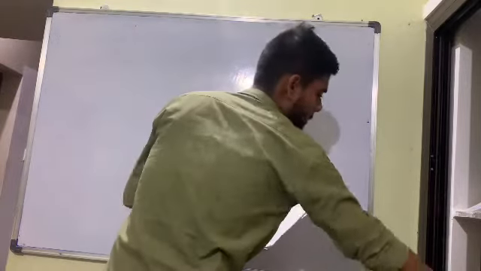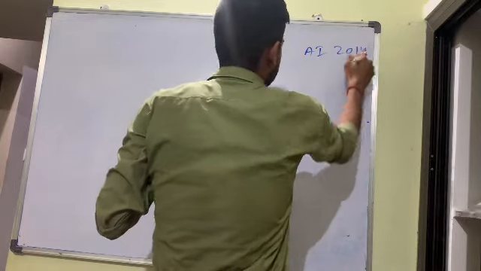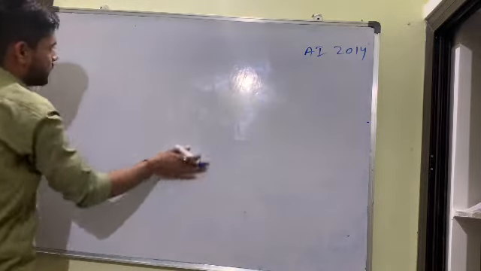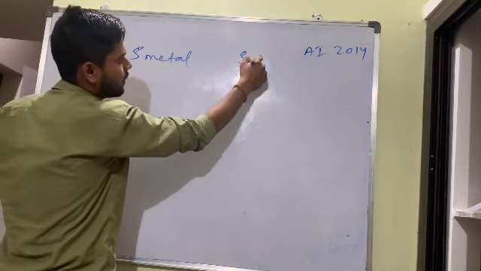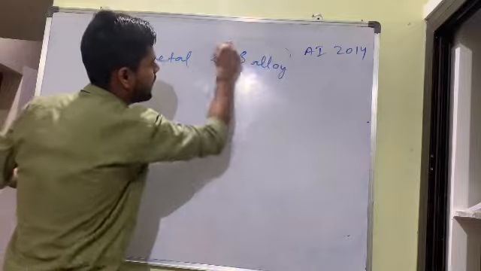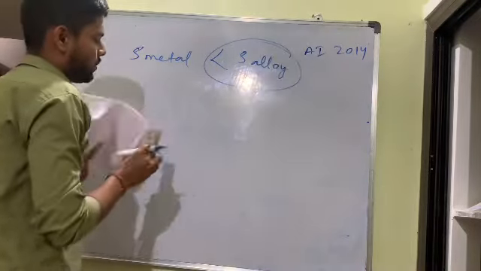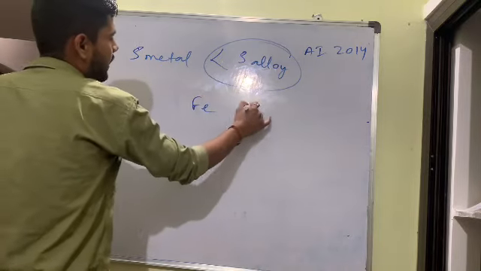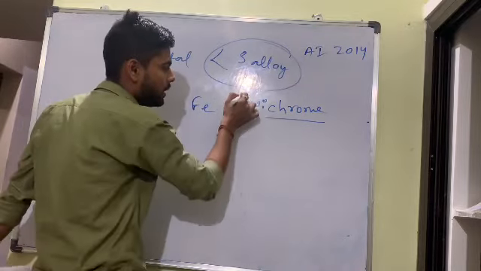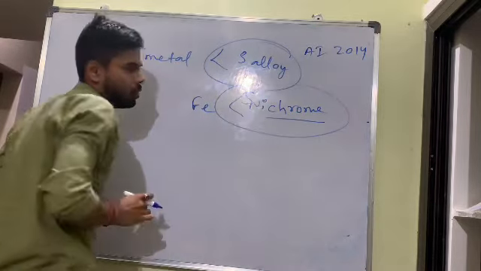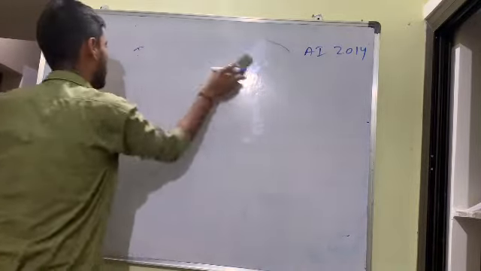Now they are asking, All India question AI 2014 question is there. Which has more resistivity, metal or alloy? So the answer which I always remember is that alloy has more resistivity. If I ask, example I give you, iron and nichrome, which has more resistivity? Nichrome is an alloy, so nichrome has more rho. It means resistivity of metal is low.